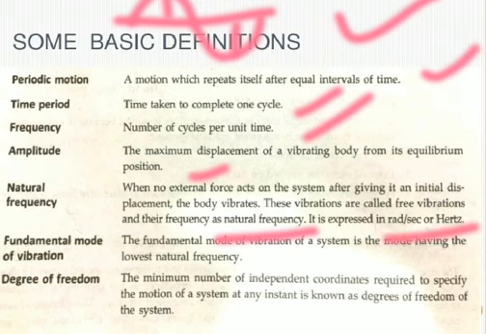Now, fundamental mode of vibration. The fundamental mode of vibration of a system is the mode having the lowest natural frequency. Degree of freedom is the minimum number of independent coordinates required to specify the motion of a system at any instant. That means the number of coordinates required to specify a system, to move it independently, is known as the degree of freedom.